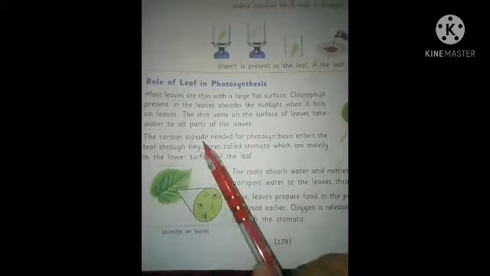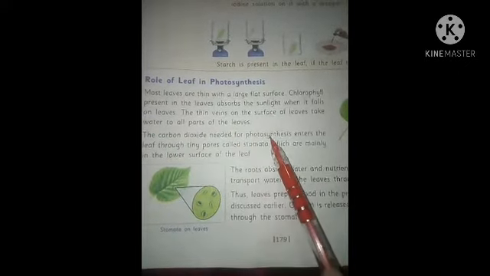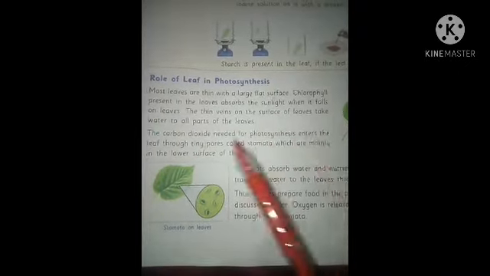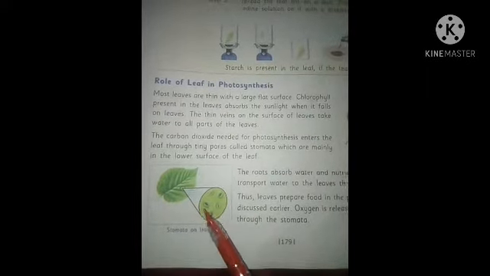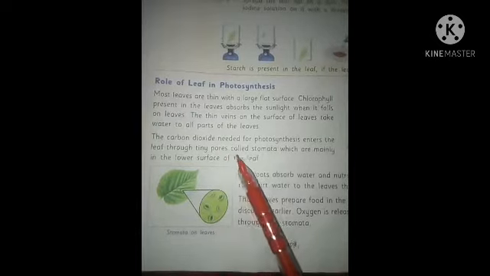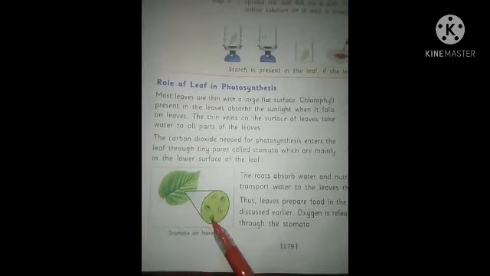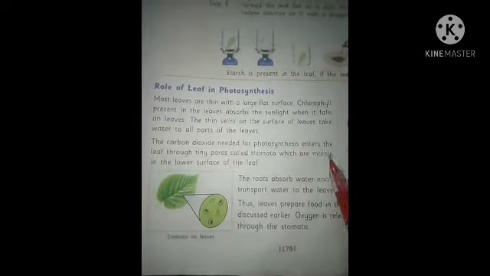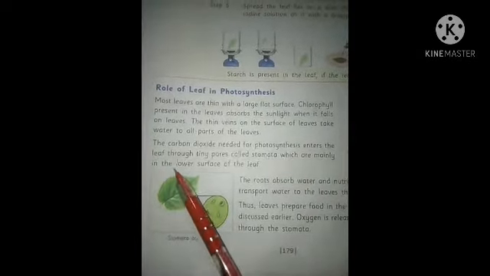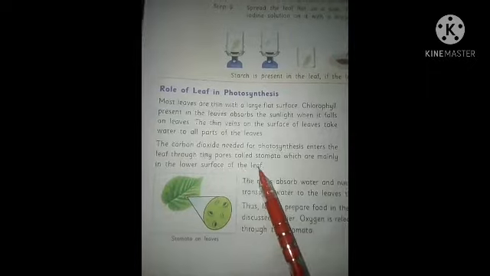The carbon dioxide needed for photosynthesis enters the leaf through tiny pores called stomata, which are mainly on the lower surface of the leaf.